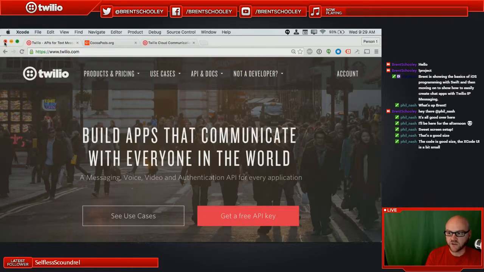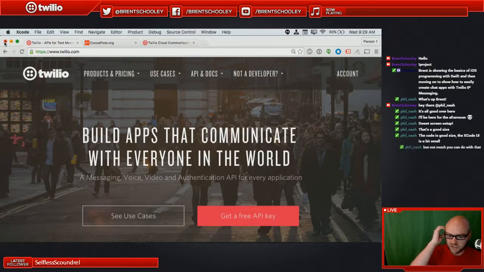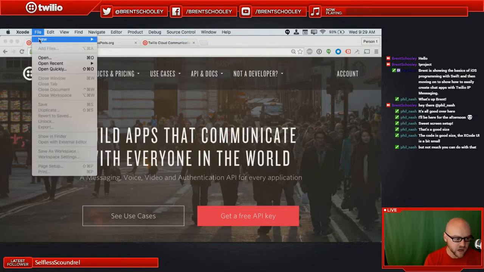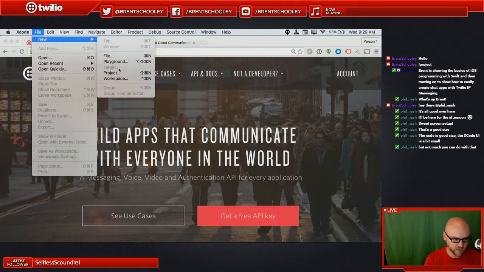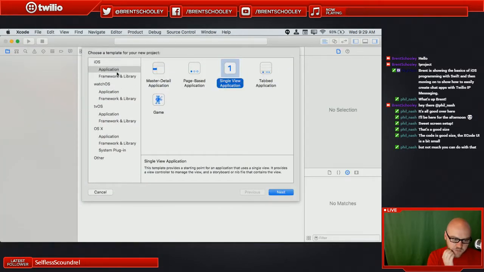Yeah, the Xcode UI is always going to be a bit small. Unfortunately, they don't allow you to tweak the fonts in that. That would be a pretty system level kind of thing. And I think it would kind of blow up the entire screen. So not a whole lot we can do with that. So let's create a project that's not named Hey Phil. Let's create a single view application.